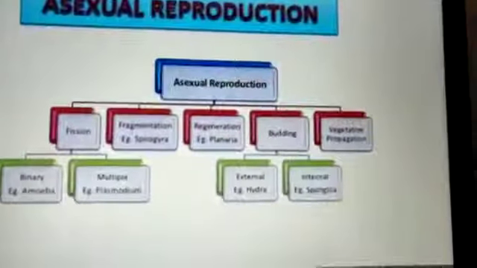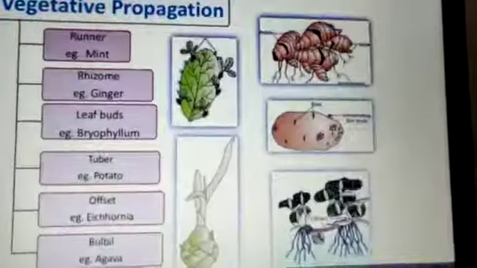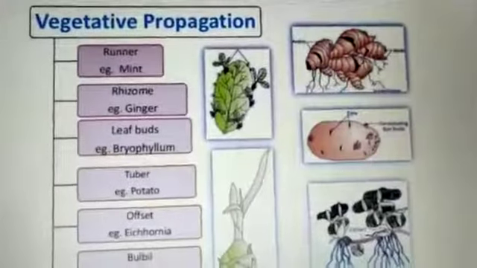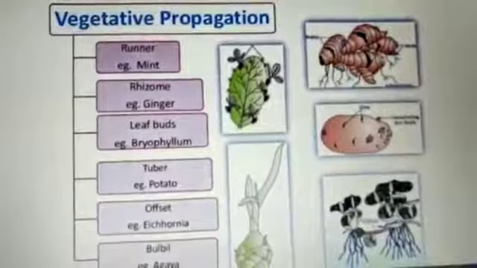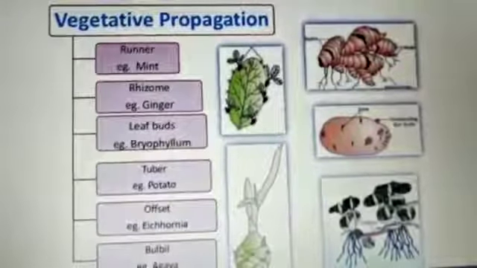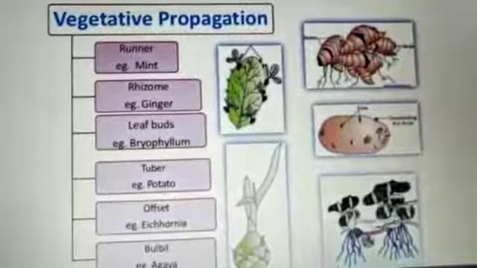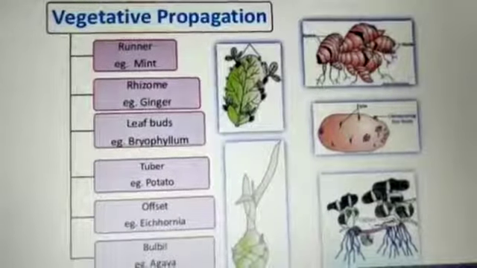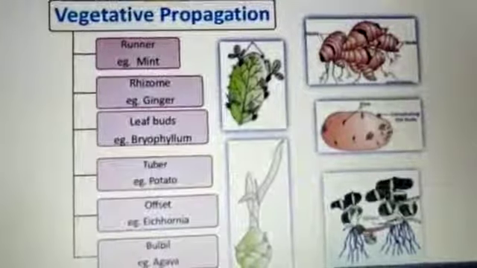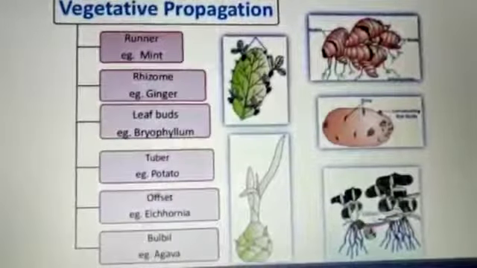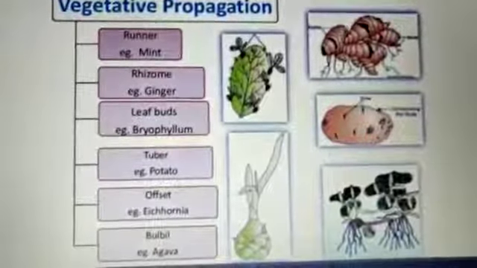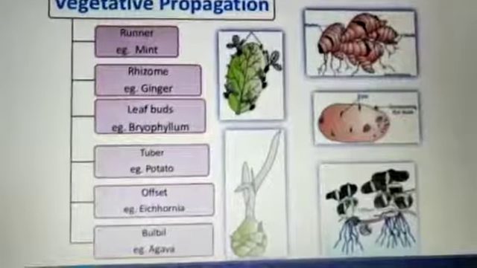Vegetative propagation. We already studied vegetative propagation, but have just a look at it. We already studied in class 11 the different modifications of root, stem, and leaf. These are the vegetative parts of the plants, so they help in the formation of the complete body. So you must recall the different modifications. Leaf modification, Bryophyllum, that is, they help in reproduction.